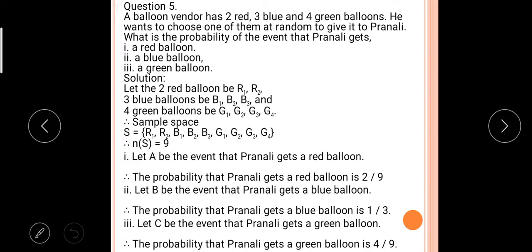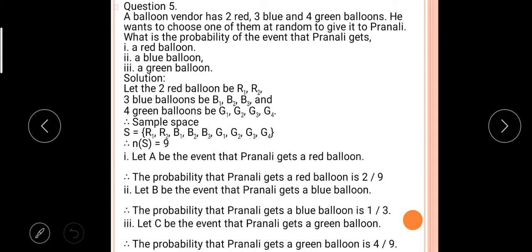Now, because all of you know the formula of probability, no need to repeat it again and again. A balloon vendor has 2 red, 3 blue and 4 green balloons. He wants to choose one of them at random to give to Pranali. What is the probability of the event that Pranali gets a red balloon, a blue balloon, a green balloon?